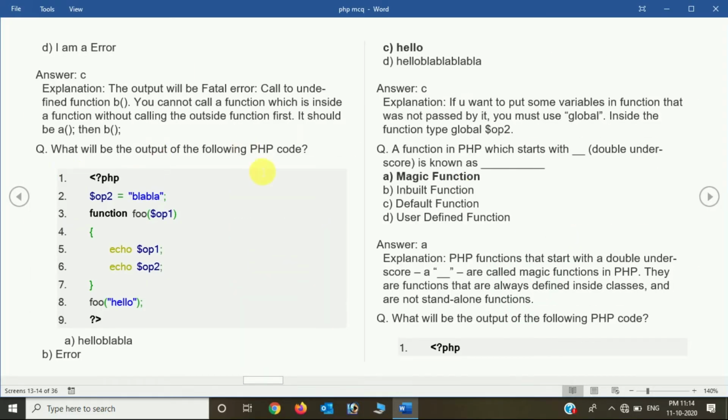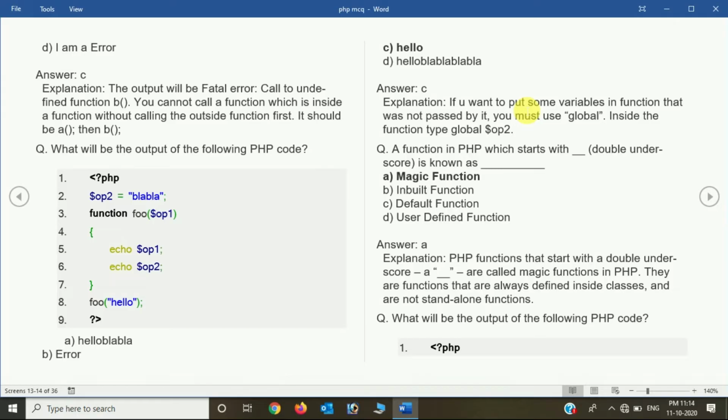Now the output of this PHP code: here is the variable op2, that is blah blah, and then we have function foo. Inside that function we have sub values and echo op1, and then we have echo op2. The answer is it will print hello, because if we want to use a variable inside the function, it will not be passed automatically, so global must be used.